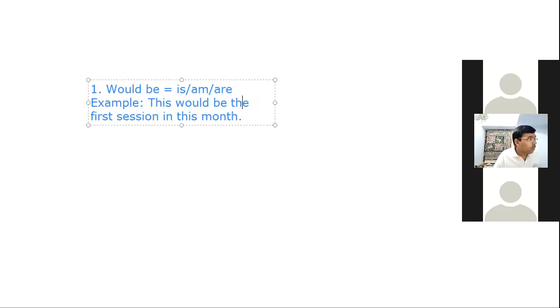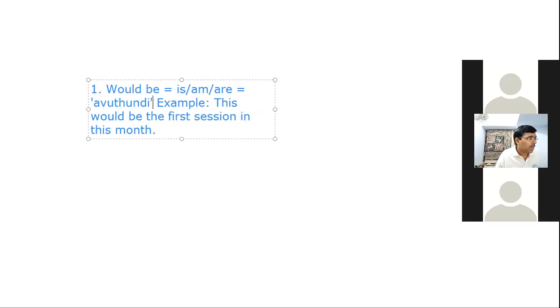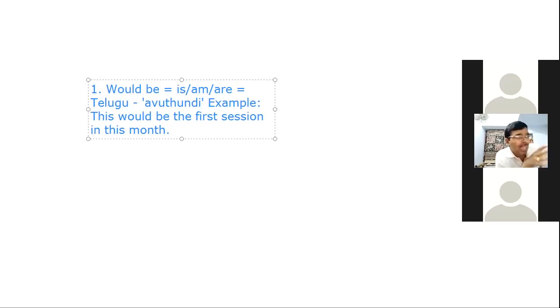If you want a Telugu meaning, for is, the Telugu meaning is అయ్యున్నది. Whereas would be, the Telugu meaning is అవుతుంది. That is the Telugu meaning actually. Whereas is, the Telugu meaning is అయ్యున్నది, and would be, the Telugu meaning is అవుతుంది.